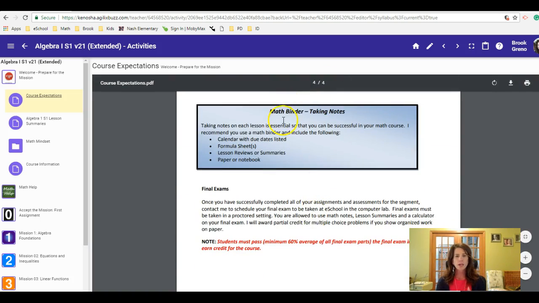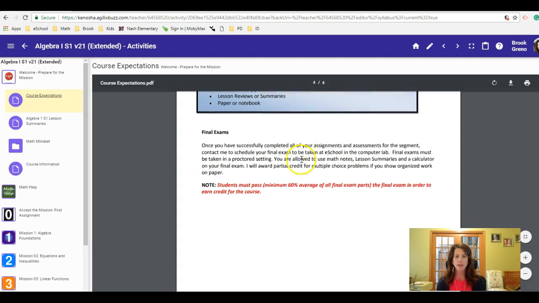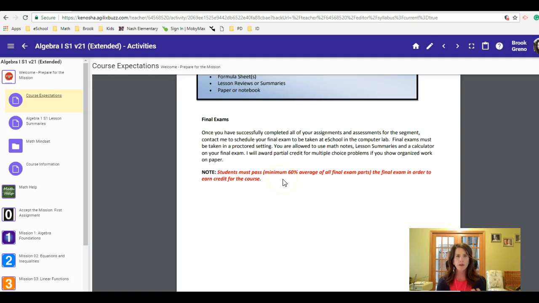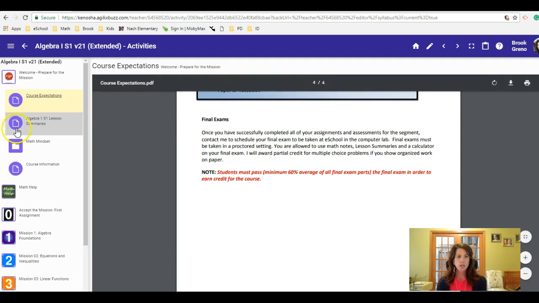So that's there. Math binder, obviously making sure you have a notebook and setting it up with that. And lastly, final exam. So our final exam policy, you do understand you have to pass your final exam. So if it's a two-part final, the average of those two parts must be 60% or higher in order to earn credit. And that is taken at eSchool. And that doesn't matter what your overall grade is. So that's really important because that kind of validates that you have learned the coursework, whether you're doing it at home, wherever you're working, or whatever support you're getting, making sure that you are the one that has learned enough to earn that credit. So that's course expectation.